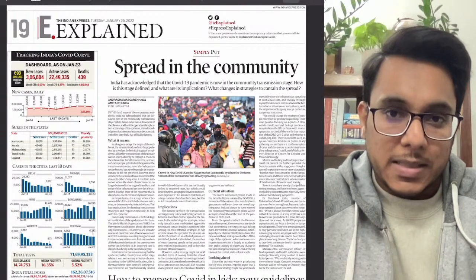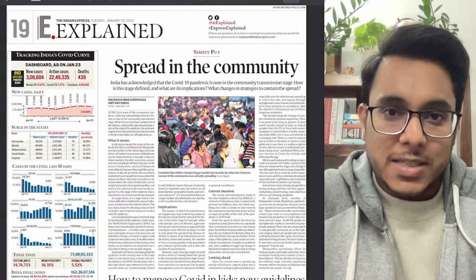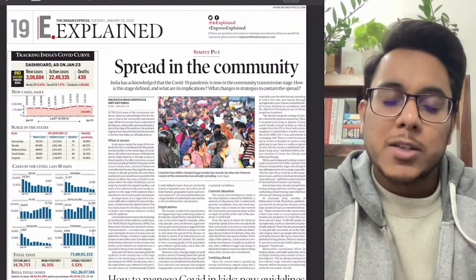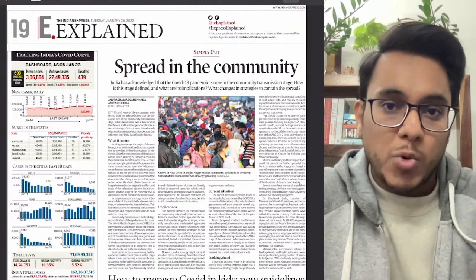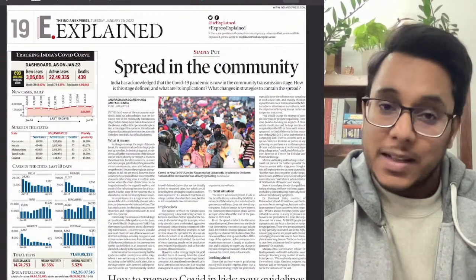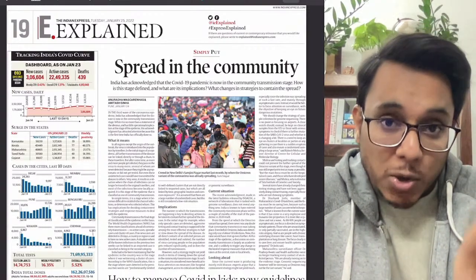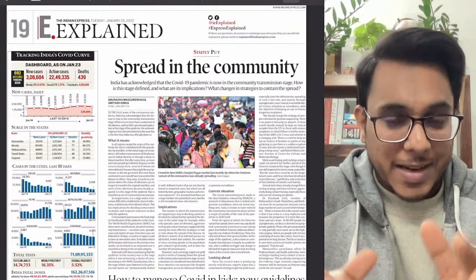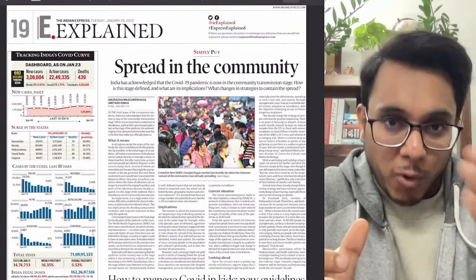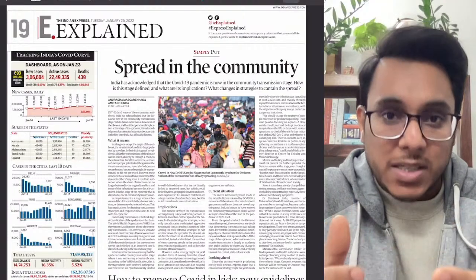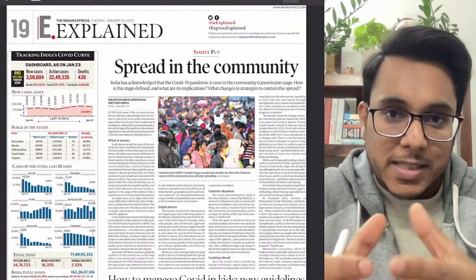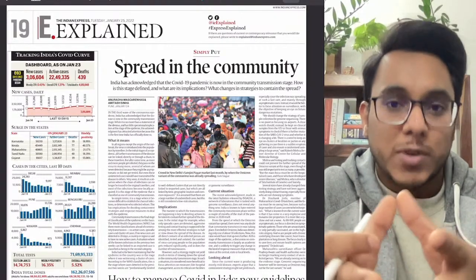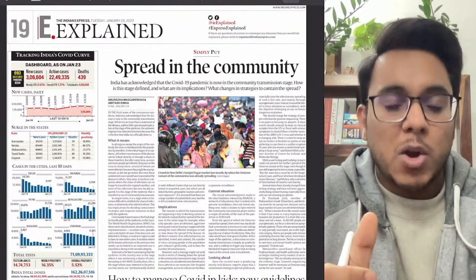Just a one liner concept. Community transmission is a stage when we don't know where the spread is coming from. When you can trace the person who is spreading the infection, that is another thing. But when you cannot trace that person, it is community transmission. Before community transmission comes cluster transmission, where there are certain spreading zones or some super spreaders who are spreading it. We have passed beyond that.